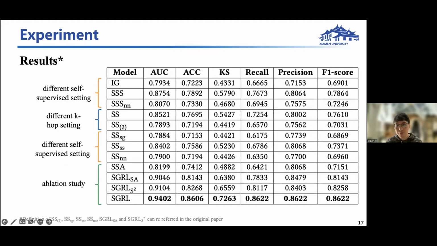And moreover, we conduct ablation study to verify the contribution of each component in SGRL and explore different settings of self-supervised and subgraph selection as well. And here, the definition of each subscript can be referred to in the original paper. And from the results, we can see that one-hop neighborhood performs better than two-hop, as a larger subgraph may introduce noise and first-order neighbors are more important. And among different constructive settings, no subgraph level reaches the best performance, which is in line with our observation of the black market accounts' behavior.